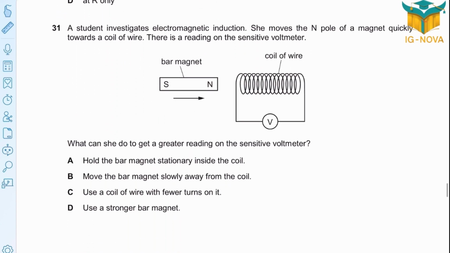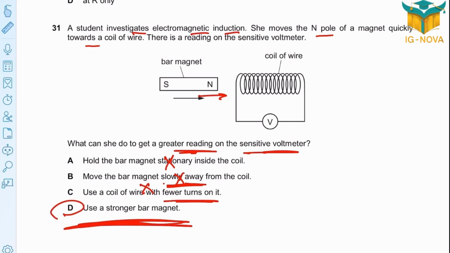Question 31. A student investigates electromagnetic induction. She moves the end pole of the magnet quickly towards the coil of wire. What can she do to get a greater reading on the sensitive voltmeter? To get a greater reading, how do we get a greater induced current or induced EMF? Is it by holding a bar magnet stationary inside a coil? Stationary? No, it must move. Move the bar magnet slowly? No. Use a coil of wire with fewer turns? Surely no. Use a stronger bar magnet? Yeah, it will work.